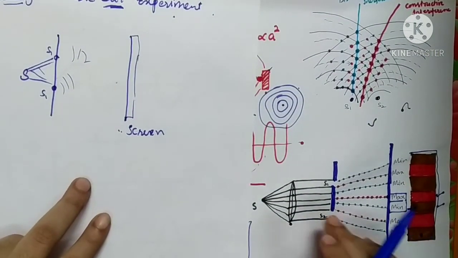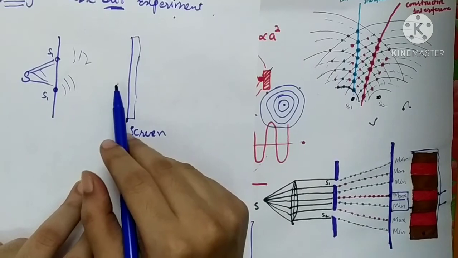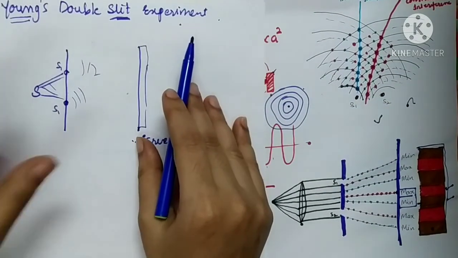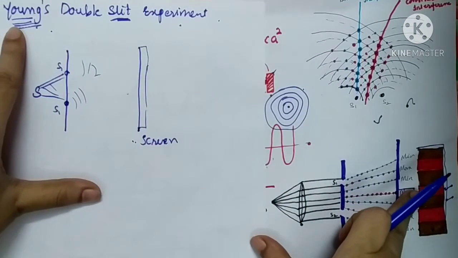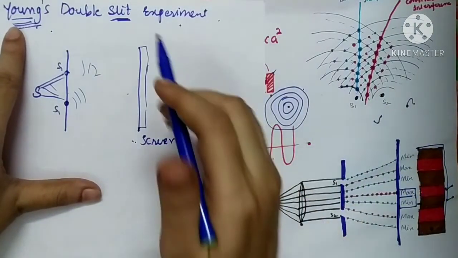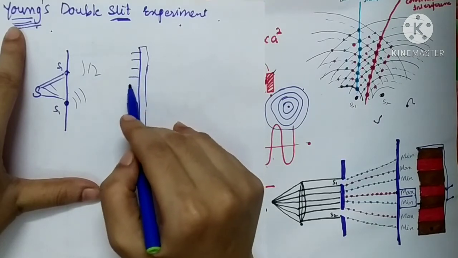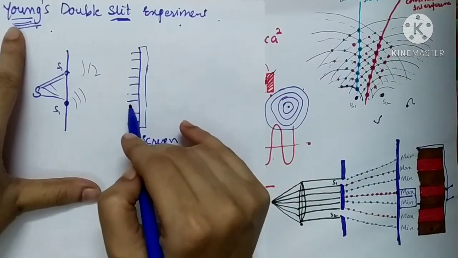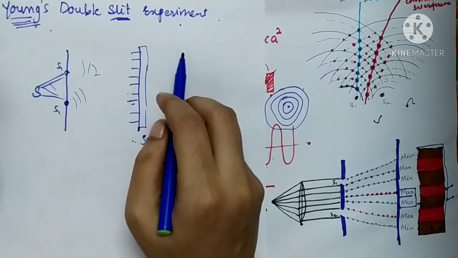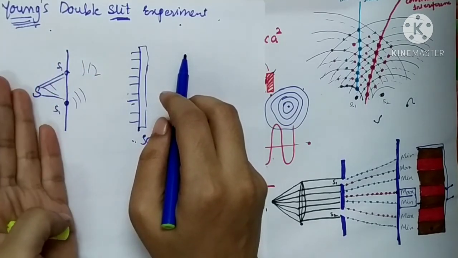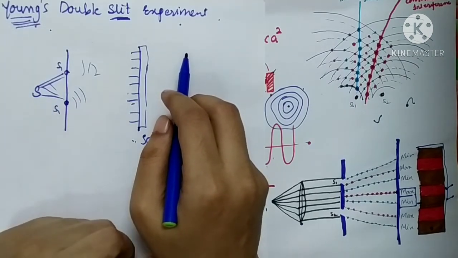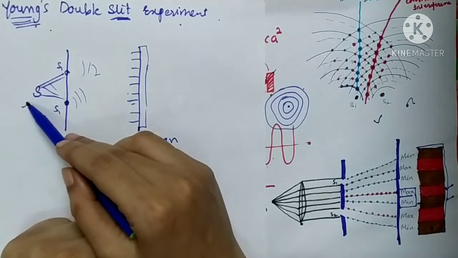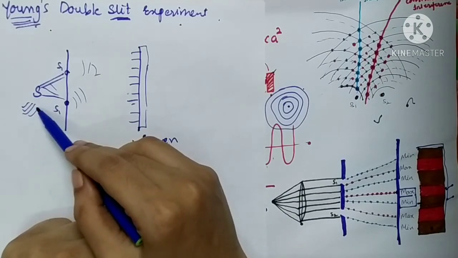But in the case of Young's double slit experiment, instead of getting these bright and dark bands, he found that the entire screen is illuminated with multi-chromatic light. He had got an interference pattern, but the source of light which he had taken was a multi-chromatic source.